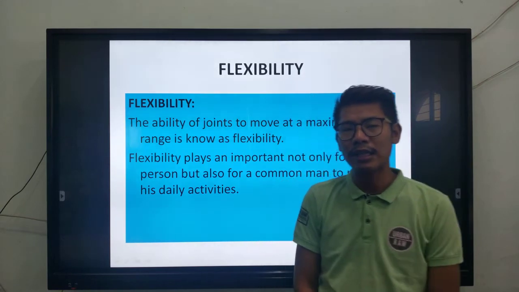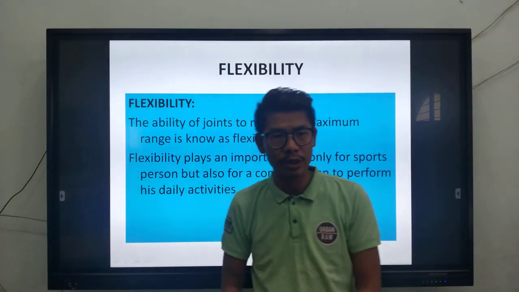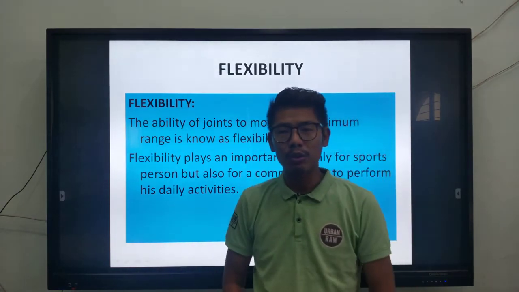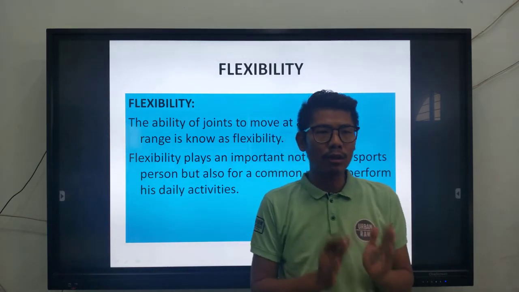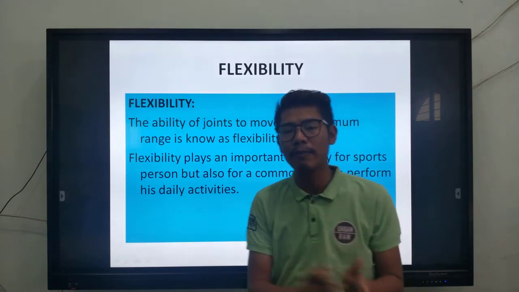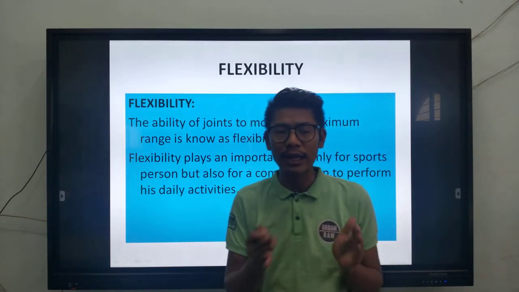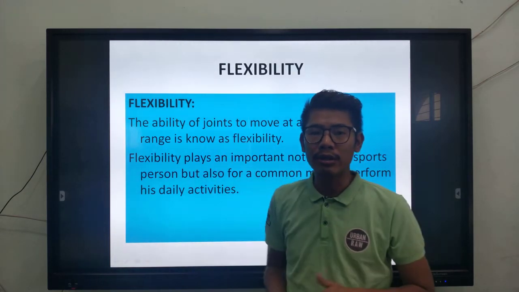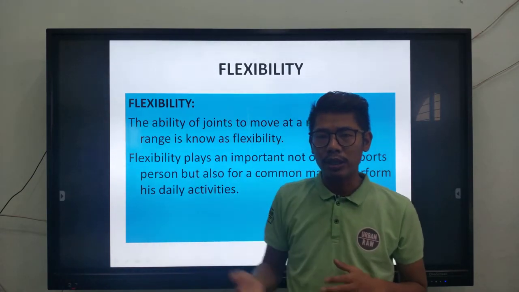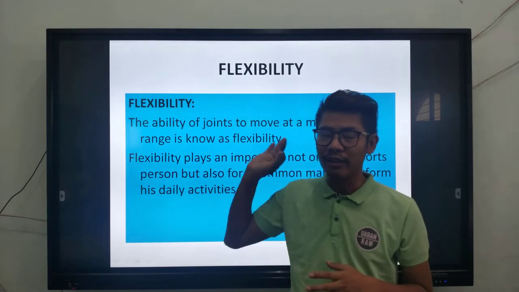Flexibility. Now when you talk about flexibility, we also talk about yoga instructors and athletes, stretching, turning all their body. But flexibility is not only important for a sports person, but for everybody in daily life. Especially, flexibility plays a very major role as you get older, at the older stage.